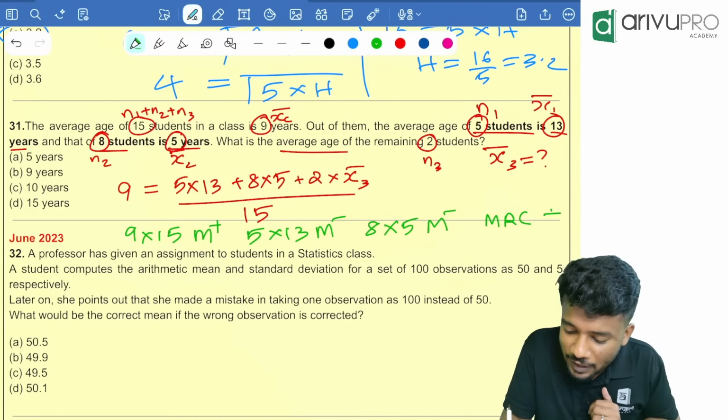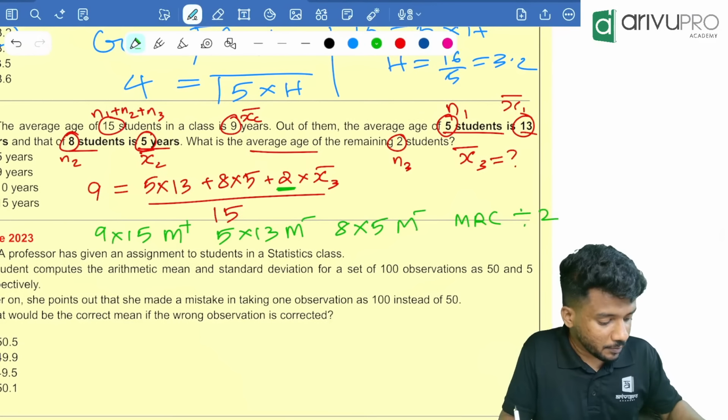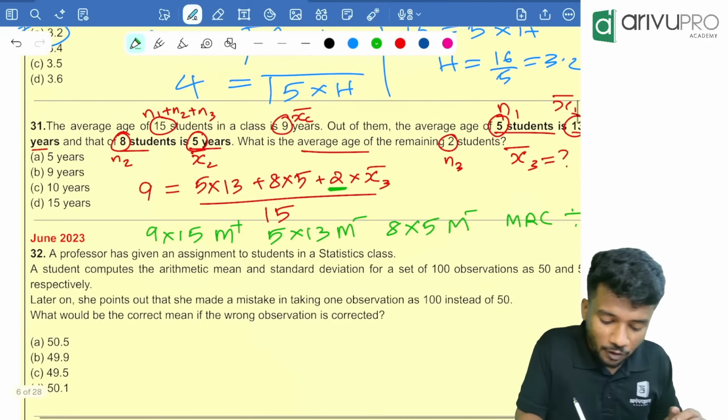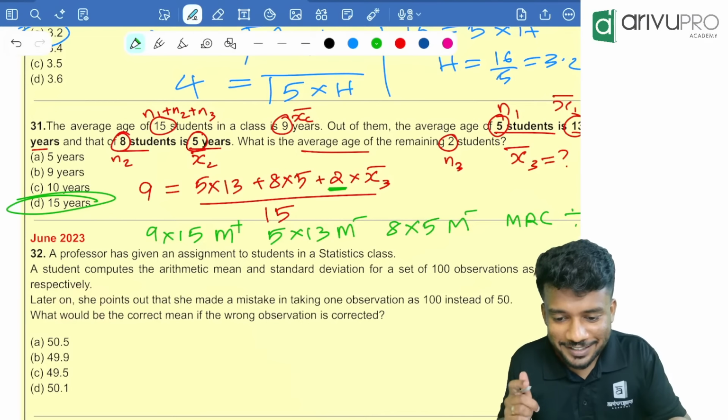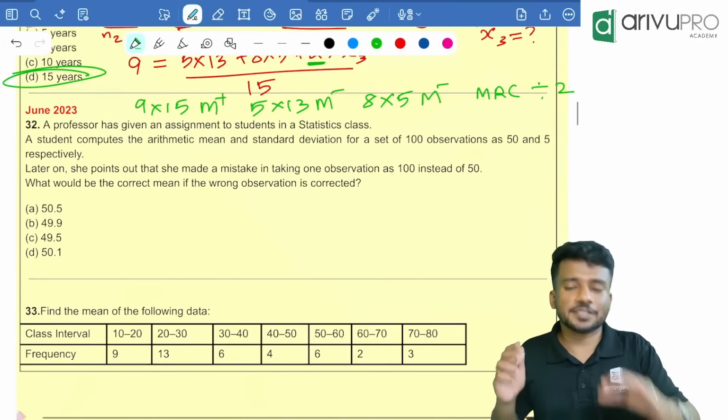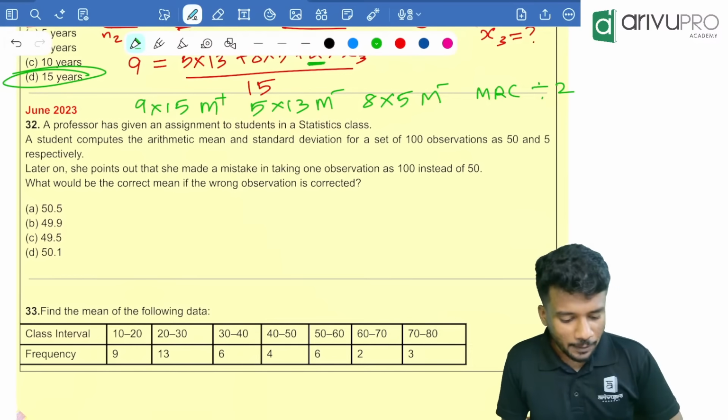Divided by, what is the coefficient of x3 bar? That is 2. Divided by MRC. Then click divide by 2. How much is the answer? Option D, 15 is your answer. So you are the best. Okay, great. Thank you so much. Thank you. Yes. Next one.